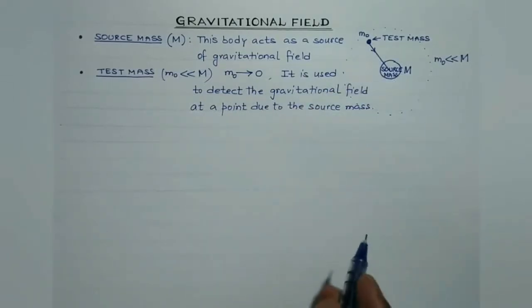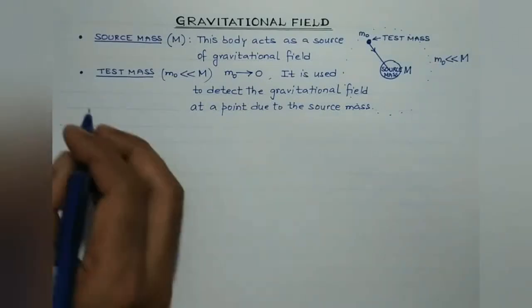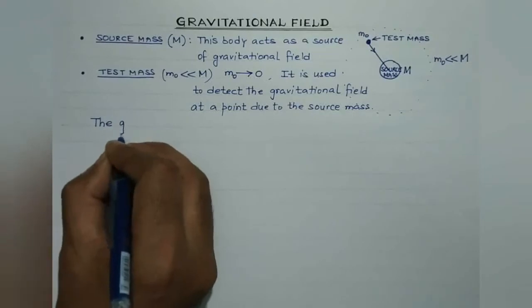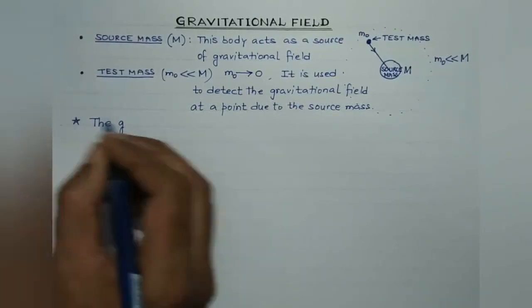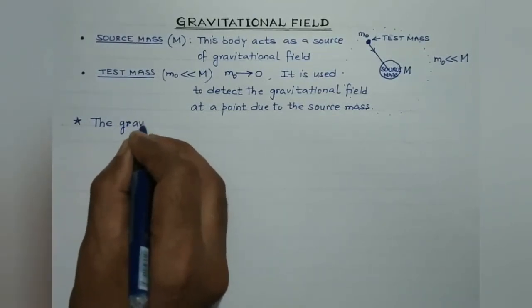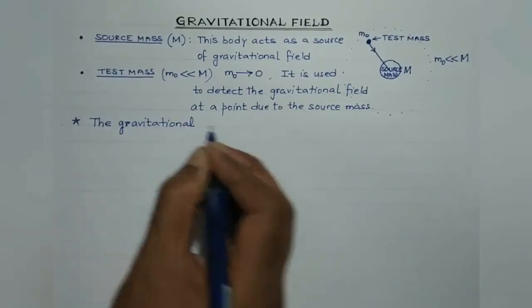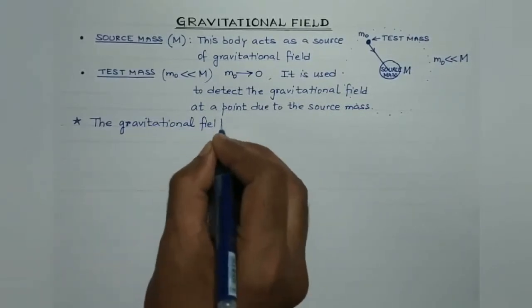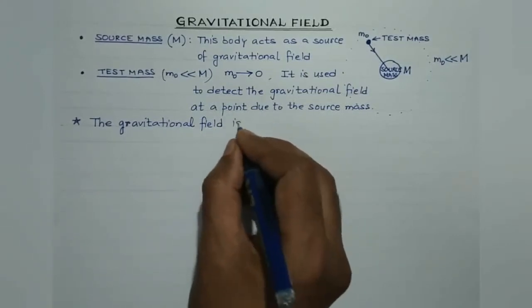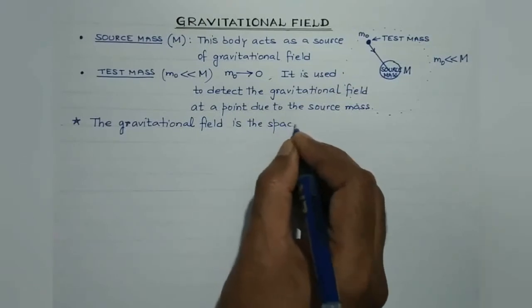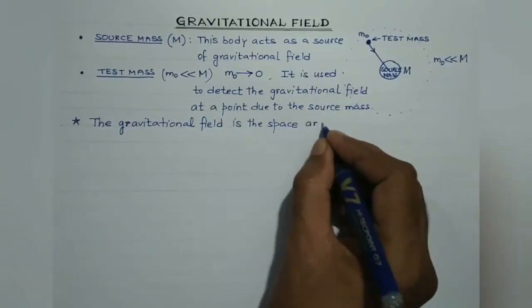Therefore, students, the gravitational field may be defined as under. This is the definition of gravitational field which I am writing. The gravitational field is defined as the space around a source mass.